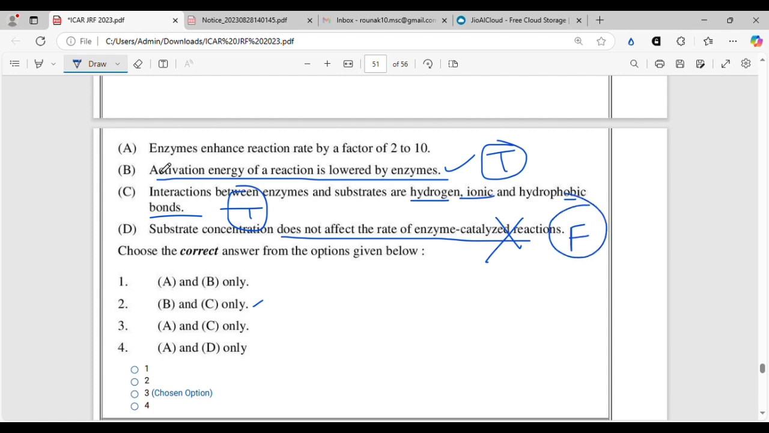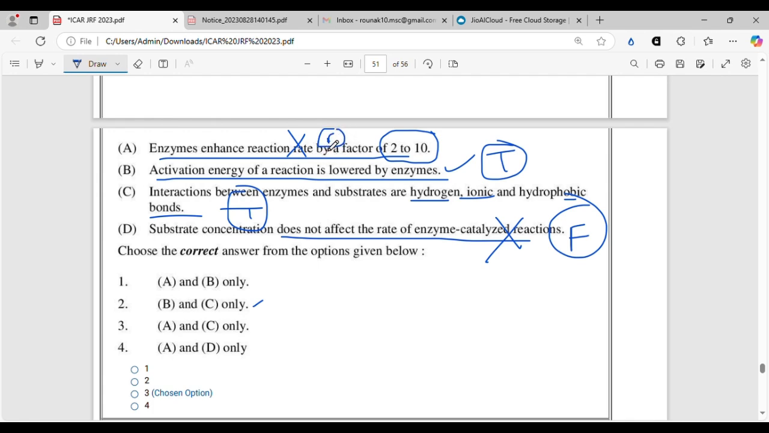But this first statement is kind of vague. You cannot say for sure that this statement is wrong, because sometimes it might enhance the reaction rate by a factor of 2, and they have given such a huge range from 2 to 10. You can never say for sure that this is wrong. Sometimes without an enzyme a process might take 9 to 10 hours, whereas with the enzyme, with the catalyst, it might take a few minutes. So this statement is also wrong, we can say, going by the answer key.